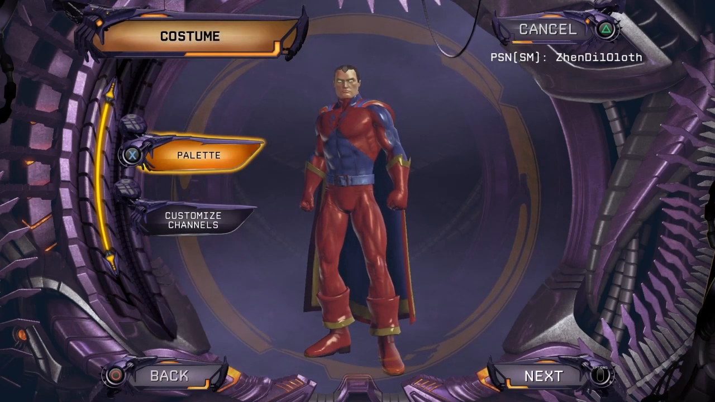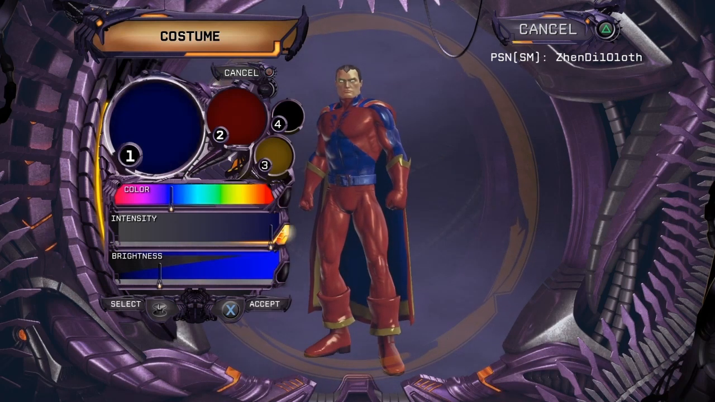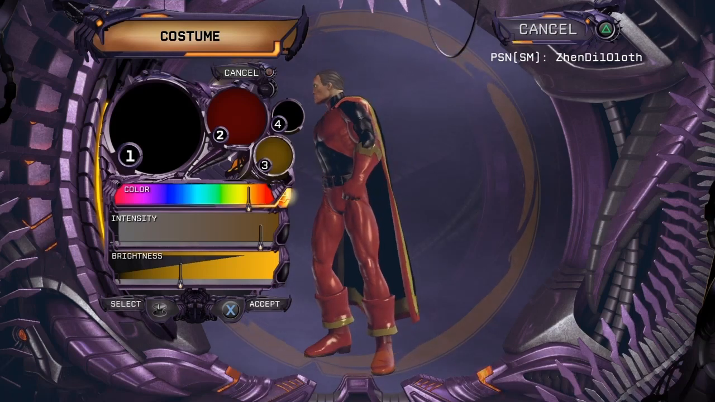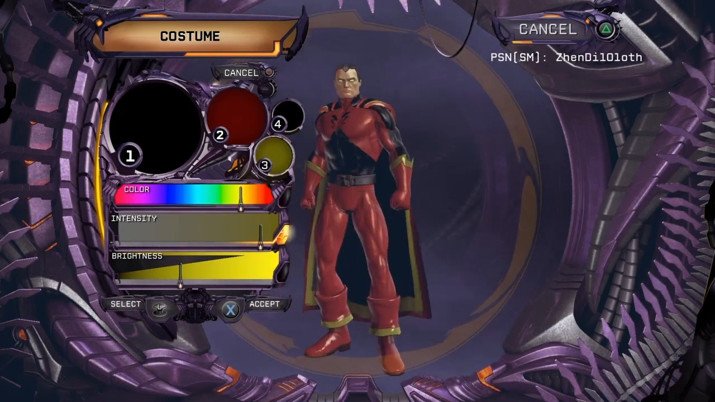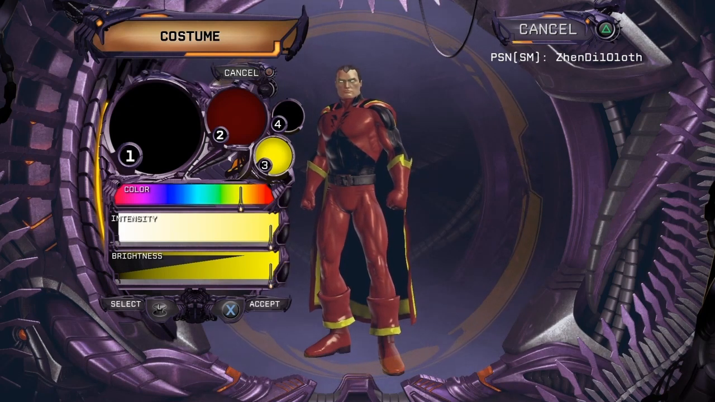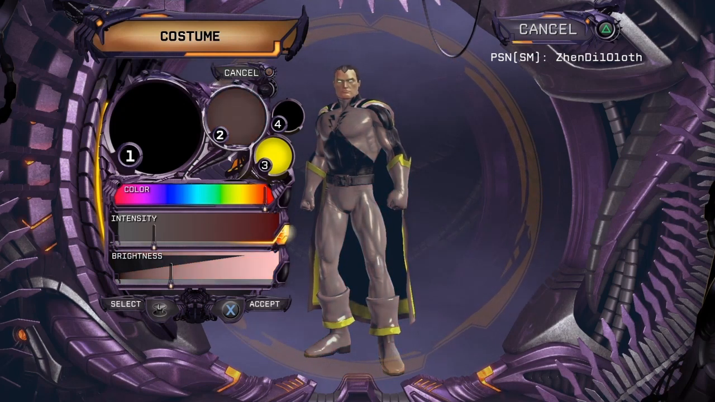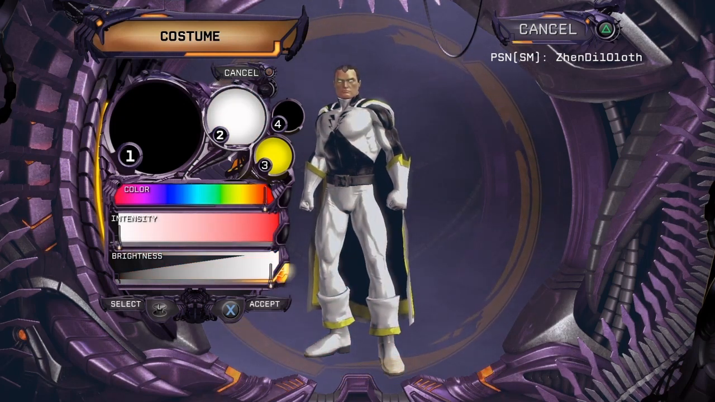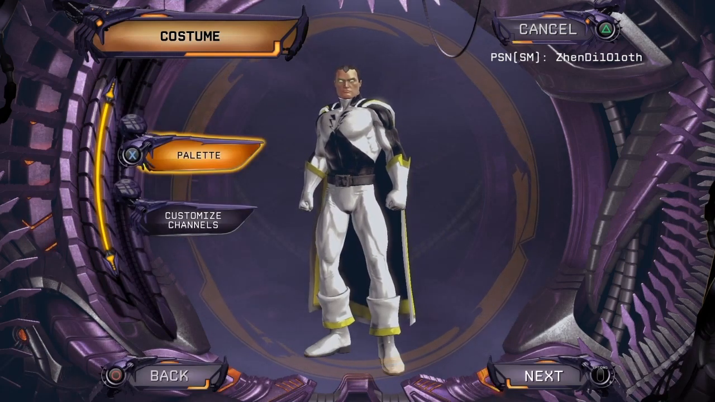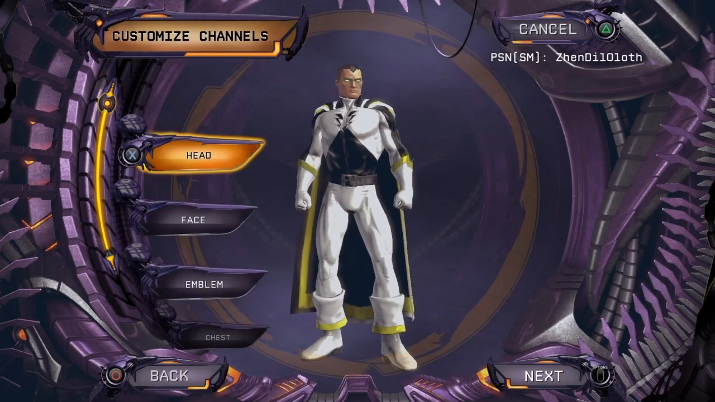So for the color, for the costume, it'll be simple enough. First, we customize the palette. So we'll need black, and yellow. I usually go for a pretty bright yellow. And just by default, let's take white. I'll take white for one of the color channels just because. There is a fourth color channel. We're not really going to use it. So now we can customize the channels for each piece of gear.